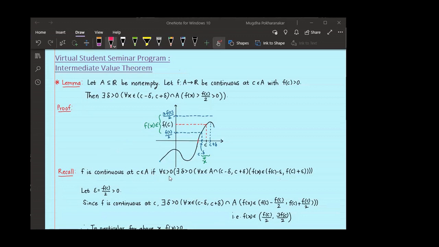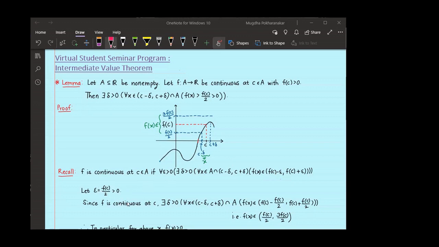If you take any epsilon positive, there will exist a delta greater than 0 such that for x in A intersected with (C minus delta, C plus delta), your f of x will be in the region (f of C minus epsilon, f of C plus epsilon). Here I want my f of x to be greater than f of C by 2. So which epsilon should I choose? That is f of C by 2. Since f of C is positive, f of C by 2 is positive, hence epsilon is positive.